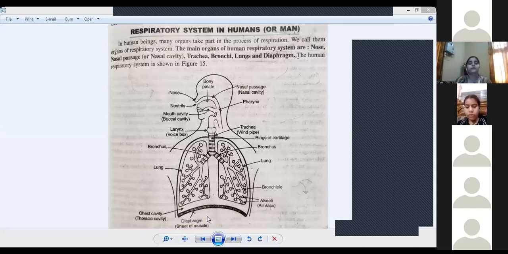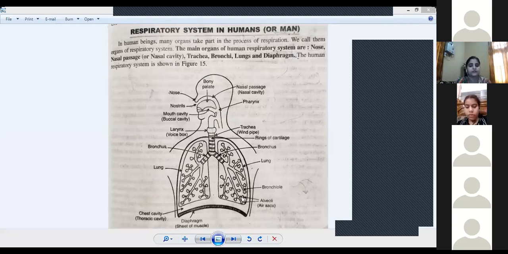Okay, so I'm repeating again. We start from the nose, which has nostrils. So the nostril leads into the pharynx, leads into the larynx, leads into the trachea. This trachea divides into two branches, the bronchi. Bronchi then divide into still further branches called the bronchioles, and at the end of each bronchiole you can see the air sacs.